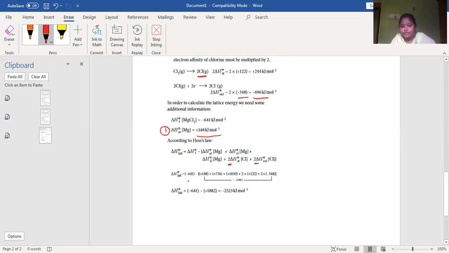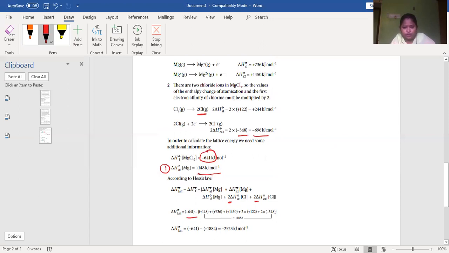So lattice is equal to formation. What is the value we got here? Minus 641. So minus 641, then atomization of magnesium, 148. First ionization 738.